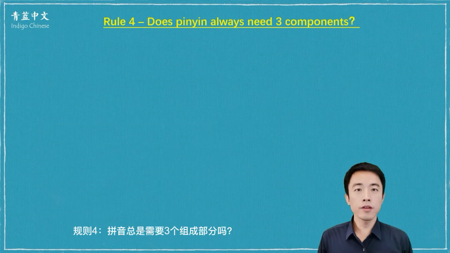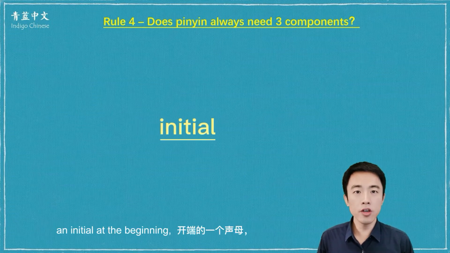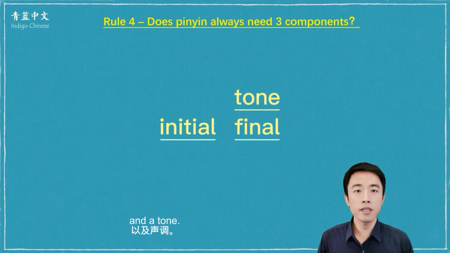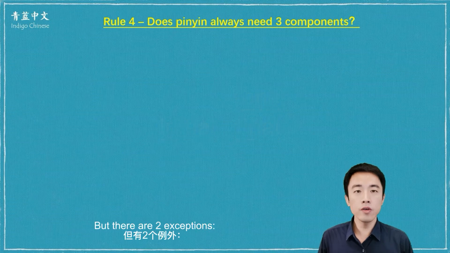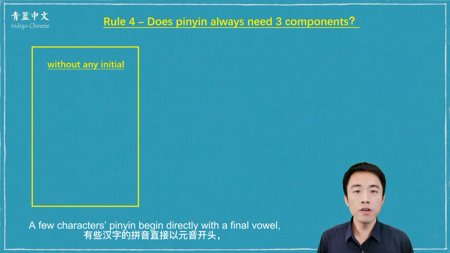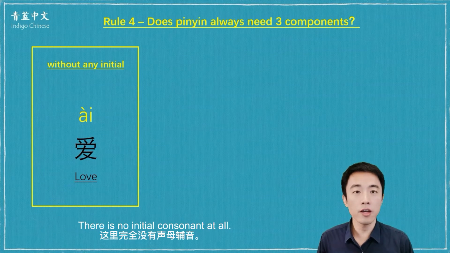Rule 4. Does pinyin always need 3 components? In most cases, a character's pinyin contains all 3 components. An initial at the beginning, a final vowel or vowel group at the end, and a tone. But there are 2 exceptions. Exception 1. Pinyin without any initial. A few characters' pinyin begin directly with the final vowel. For example, ai, the 4th tone. It means love. There is no initial consonant at all.